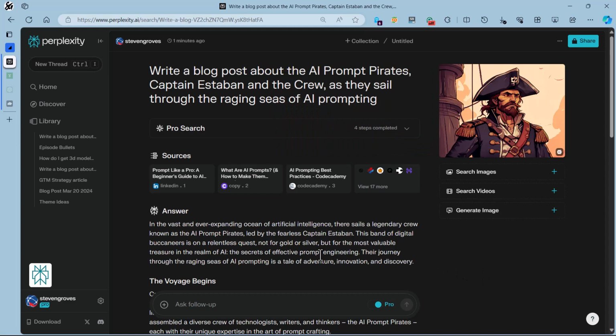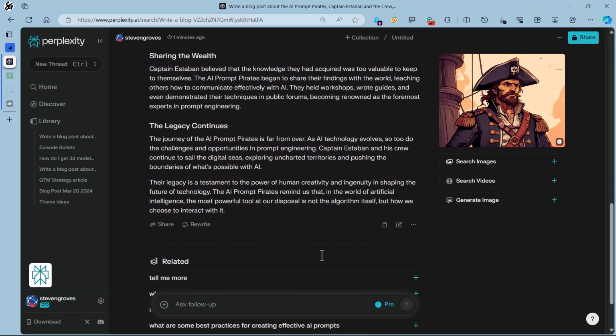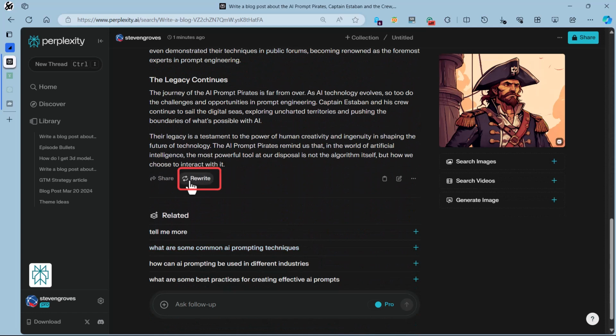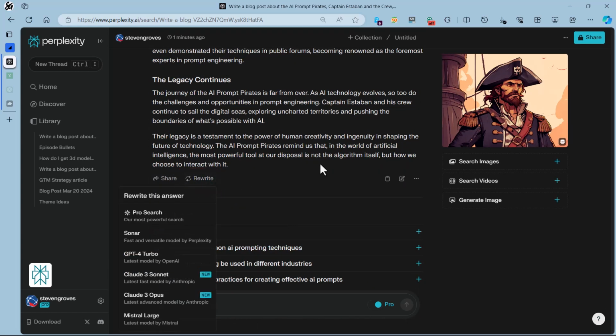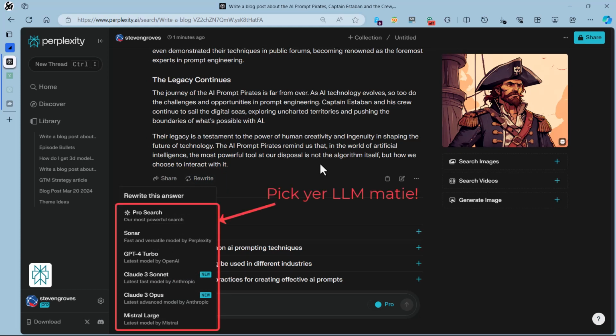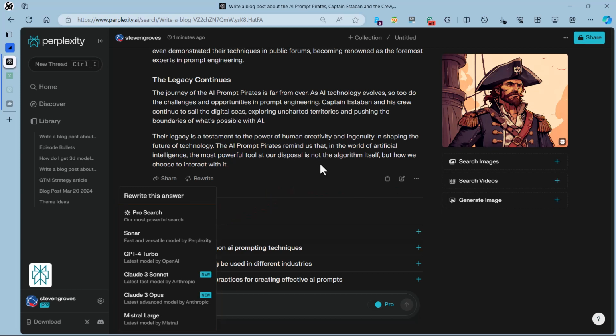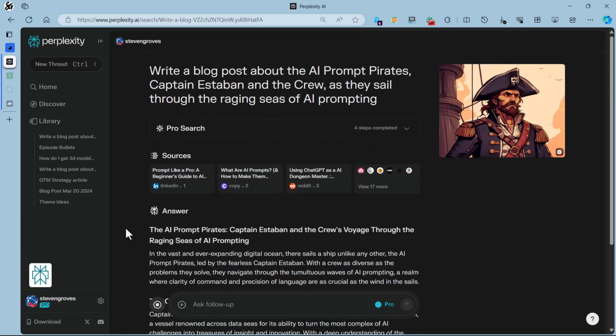So one of the things that I can do with Perplexity is I'm going to come down here to the very bottom, and I'm going to show you that if I tell it to rewrite, this is where I get access to some really awesome and very powerful other LLMs. So Perplexity's come out with their fast and versatile Sonar model, GPT-4 Turbo, Claude 3 Sonnet, Claude 3 Opus, as well as the Mistral Large model. So here I can say, I like the way this has been written perhaps, but I also want to see something new. So I'm going to let Sonar rewrite it for us. So it's in this way that I can access the other LLMs.